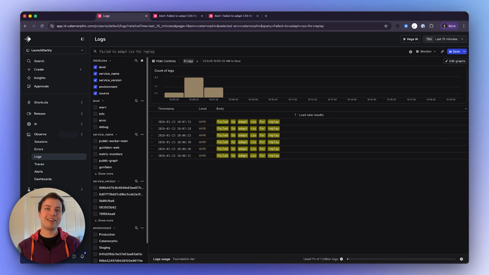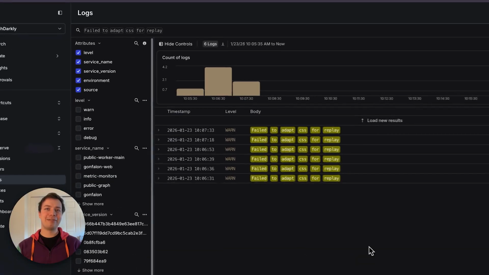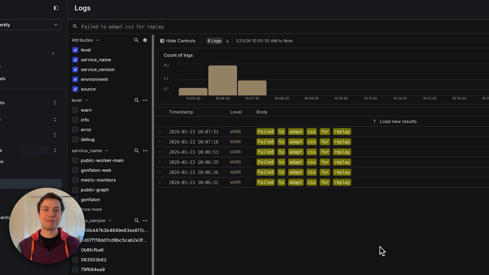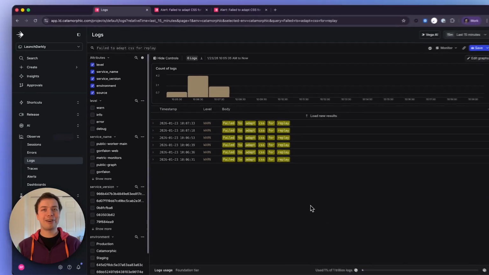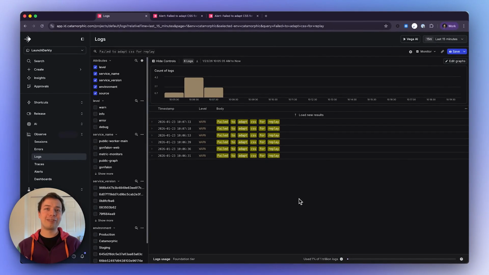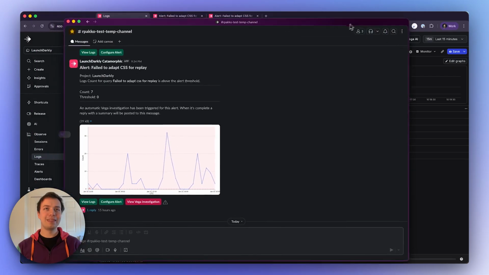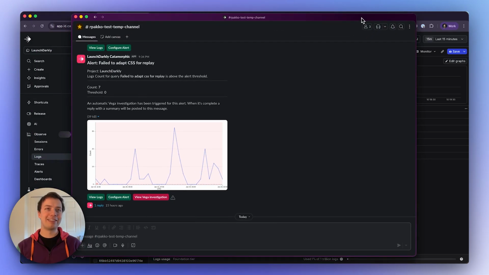You can see here I have some logs which say, failed to adapt CSS for replay. Now, these are just warnings and there aren't that many of them, so I'm not too worried, but out of an abundance of caution, I've set up an alert where I'll get notified if this starts to happen a lot more frequently within a couple hours. We can see that last night, this alert did trigger, and I received a Slack message.